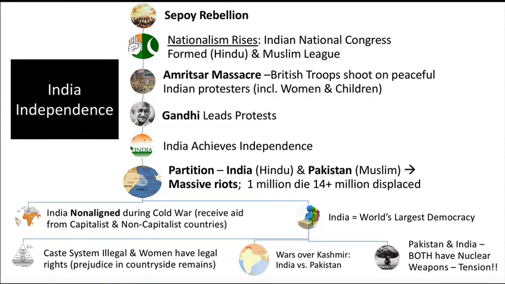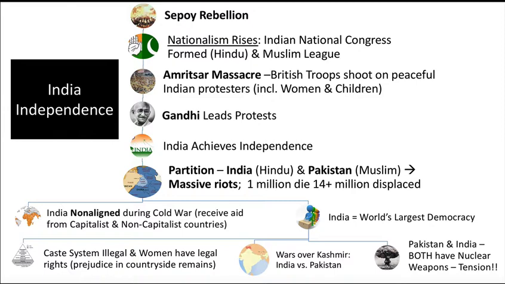What happens is for a long time, the Indians under British occupation, with the British Raj, for the most part, things were kind of going along okay. But the first real significant bump in the road, or at least the one that the Regents focuses on, is the Sepoy Rebellion.